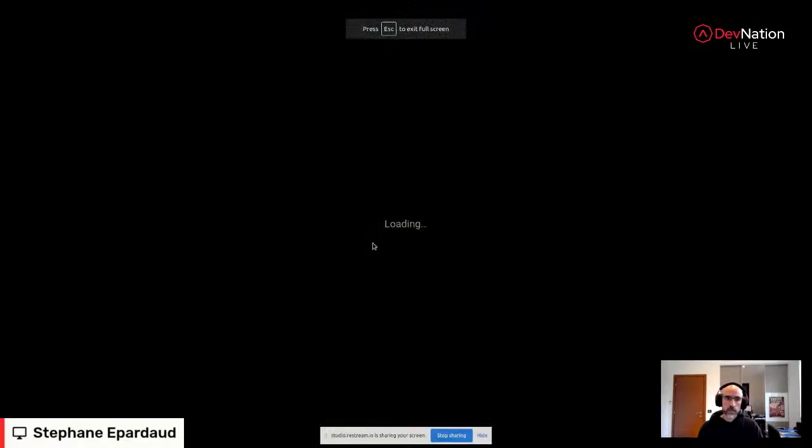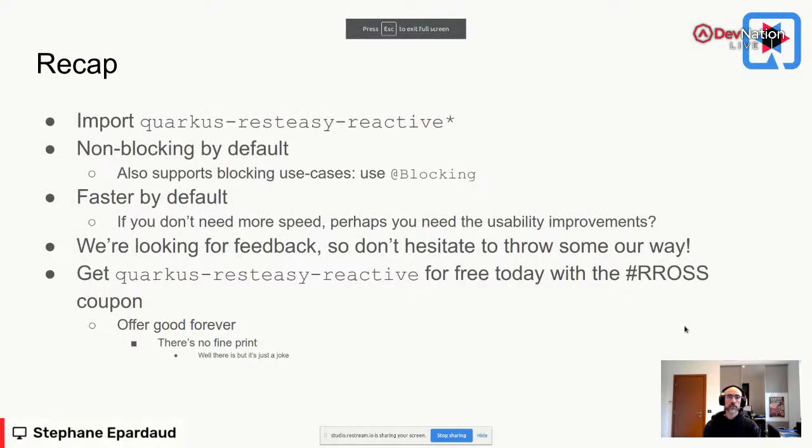And so what have we learned here? If you want to start using RESTEasy Reactive, just start importing RESTEasy Reactive instead of RESTEasy. It's non-blocking by default for speed, but we can also support blocking use cases, so you can use the blocking annotation if you need to. It's faster by default, but if you don't need more speed, you can use the usability improvement and simplification, getting rid of lots of stuff that you don't need.